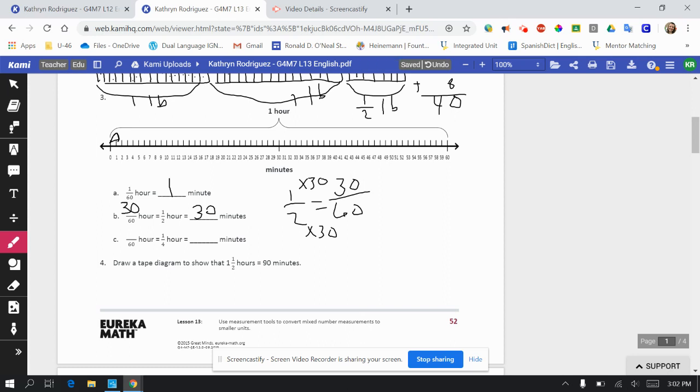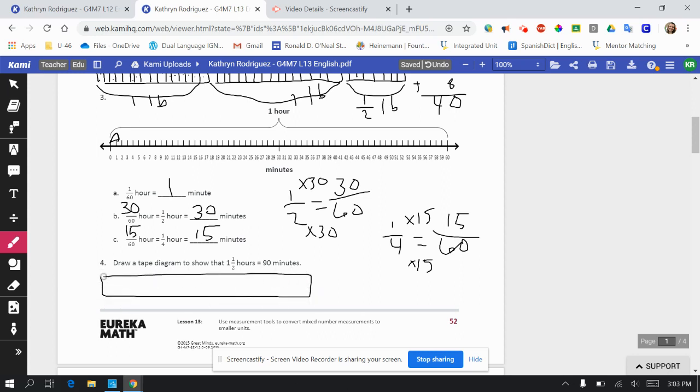All right. And then 1/4 of an hour. So 1/4 equals 4 times what equals 60? 15. And then doing the same to the top, 15. So 15/60ths, 15 minutes. Draw a tape diagram to show that 1.5 hours equals 90 minutes.